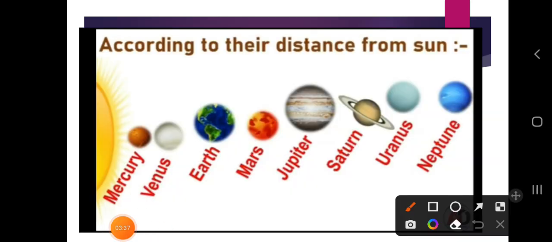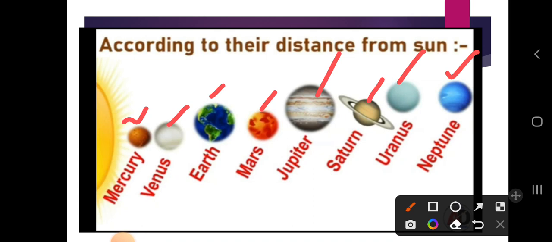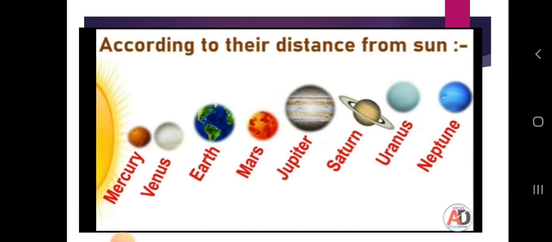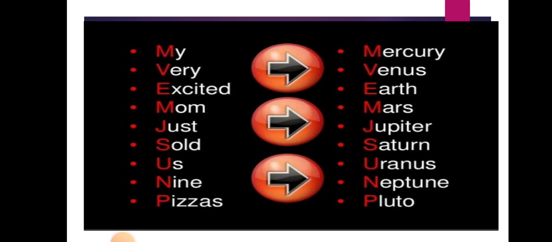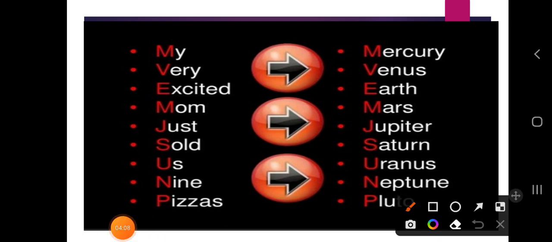Here we have some facts about the planets. According to their distance from the sun, totally 8 planets are there. Let's recall what those planets are: Mercury, Venus, Earth, Mars, Jupiter, Saturn, Uranus and Neptune. How can we remember the names of these planets? We have one sentence, just recall that. It is: my very excited mama just sold us 9 pizzas.